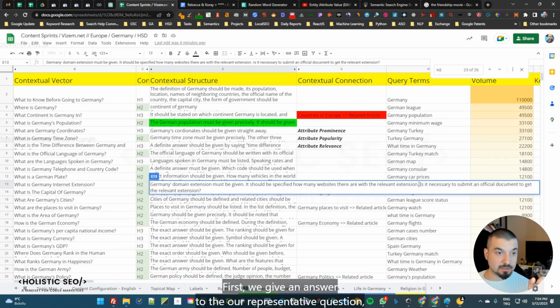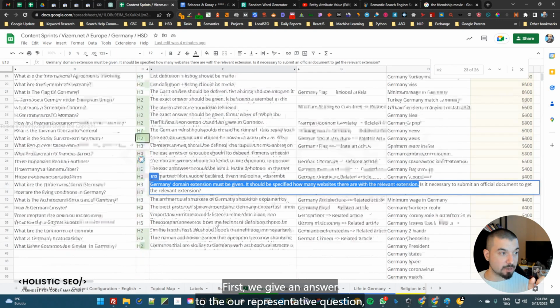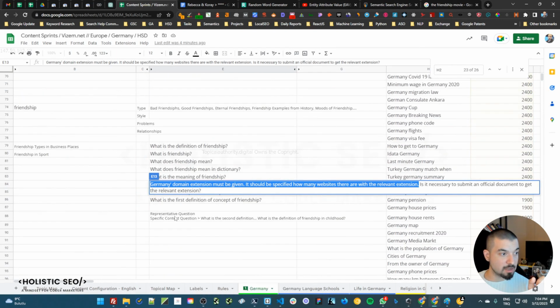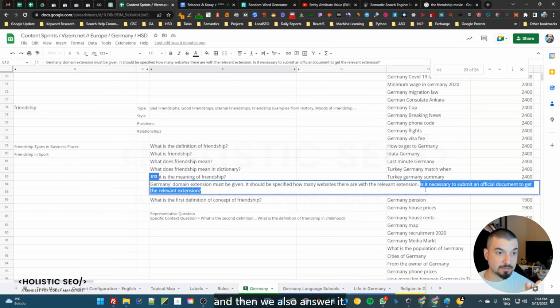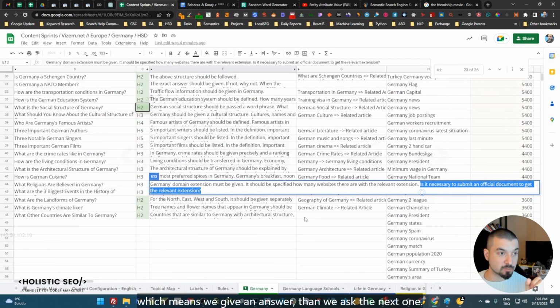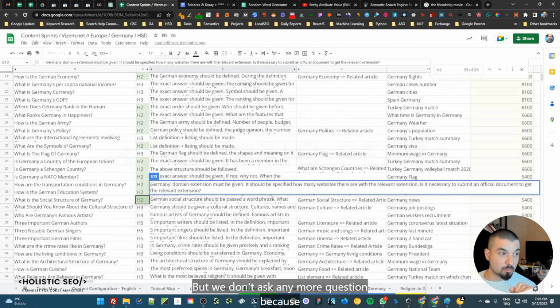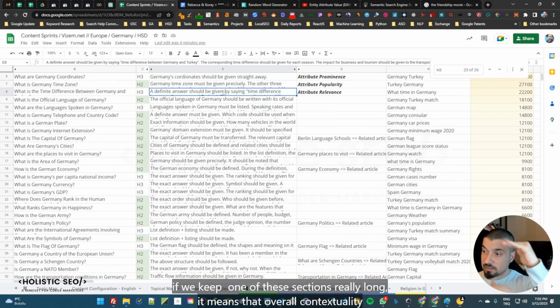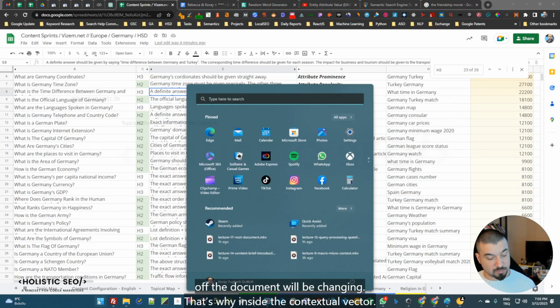First, we give an answer to our representative question, which we have written to the representative question here. Then we ask a more specific question in a connected way, and then we also answer it. This is called inclusive semantics, which means we give an answer, then we ask the next one. But we don't ask any more questions, because if we keep one of these sections really long, it means that the overall contextuality of the document will be changing.